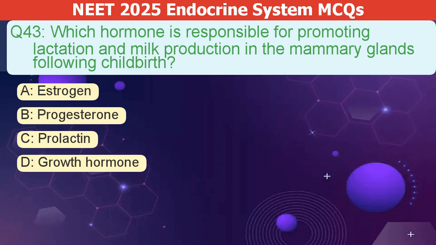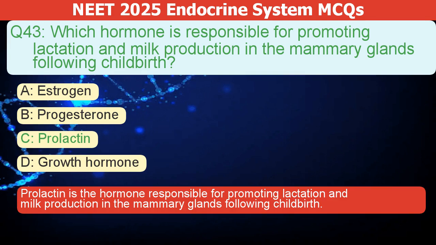Which hormone promotes lactation and milk production in the mammary glands after childbirth? A. Estrogen. B. Progesterone. C. Prolactin. D. Growth hormone. The correct answer is C. Prolactin is the hormone responsible for promoting lactation and milk production in the mammary glands following childbirth.